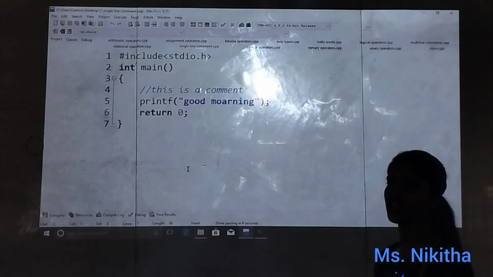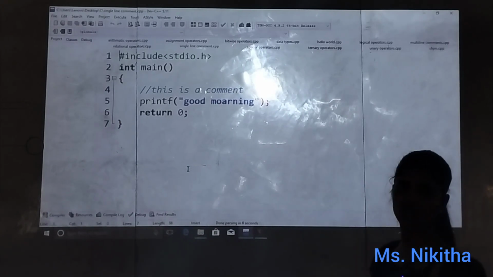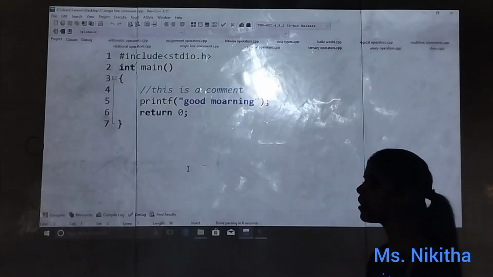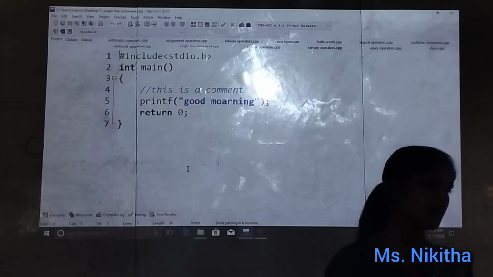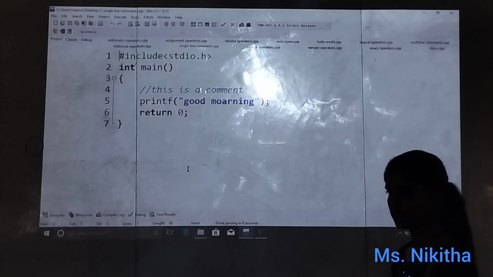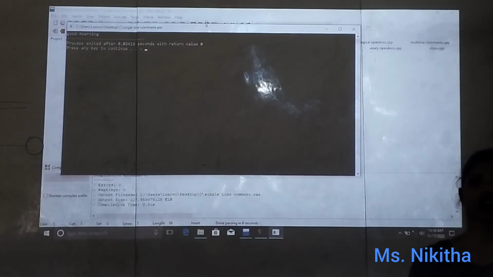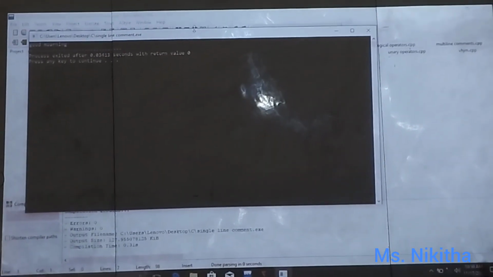Will it execute in the code? No. Will it show any effect on the code? No effect will be there on the code and it will not execute in the output. But what it is doing is telling that it is a comment. Is that okay? So what will be the output for this? Good morning. Run the code once. So you are getting good morning and it is not showing any impact on the code. Simply it is telling whatever the logic that we have written in the code.